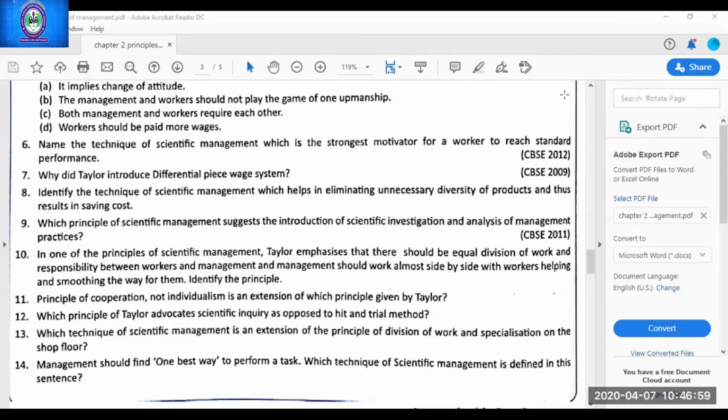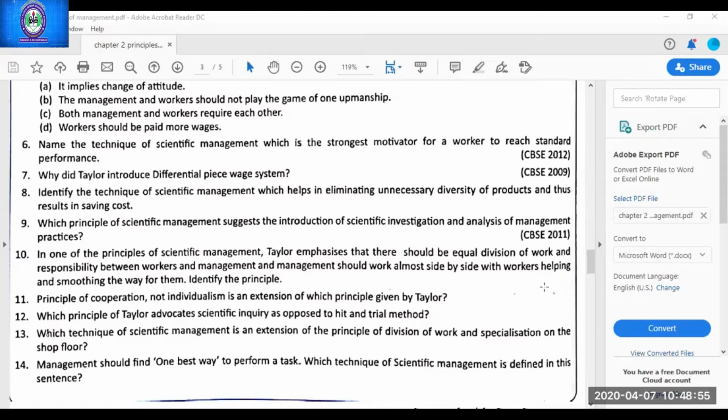Next. Principle of cooperation, not individualism, is an extension of which principle given by Taylor? Yes, harmony, not discord. Cooperation is an extension of which principle? Harmony, not discord. Very good. Next, Mitali, are you able to hear me?